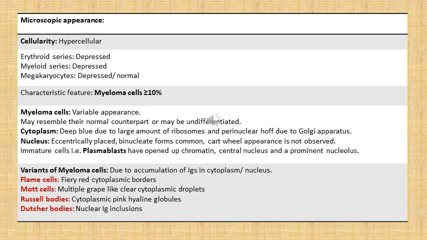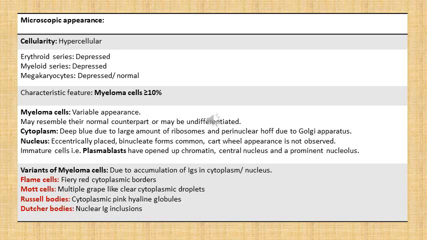Immature cells, that is plasmablasts, can also be identified. These cells have open chromatin. Their nucleus is centrally placed as compared to the eccentric nucleus of other mature myeloma cells, and they have a prominent nucleolus. Now this is the typical appearance of a myeloma cell, but we can also find variants of myeloma cells,